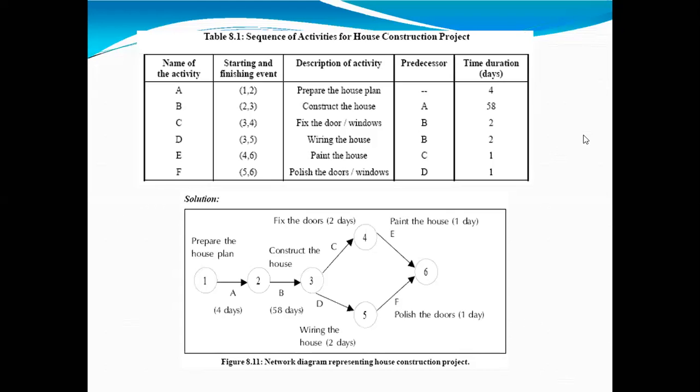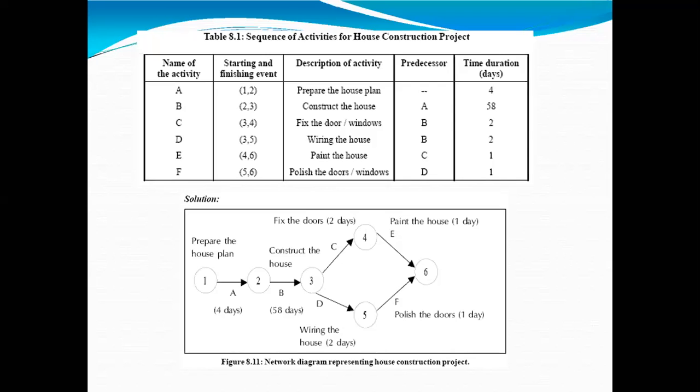Okay. So these are the activities I have planned. First one is prepare the house plan, then construct the house. So it includes everything: foundation work, then plinth, then RCC work, column, beam, slab, wall construction, everything comes under that. Third one is fixing of doors and windows. Then fourth activity is wiring of the house, electric wiring. Fifth activity is painting of the house. And last activity is polishing doors, windows and surfaces.